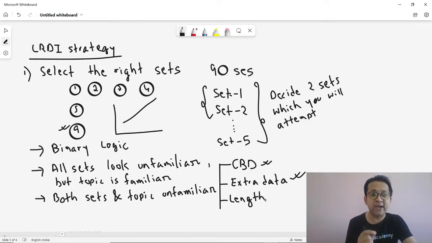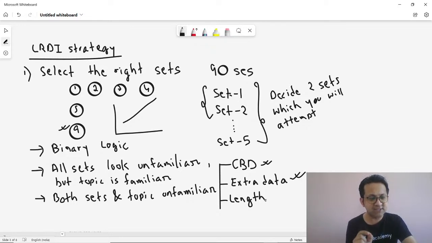and hence you can at least know that if you're not able to solve within the first 5-6 minutes, you can leave the set. Contrary, what is the other possibility? A very lengthy set. Unless you read the last clue in the puzzle, you do not even know whether you'll be able to solve the set or not, right? And because of which you end up taking more time per question.